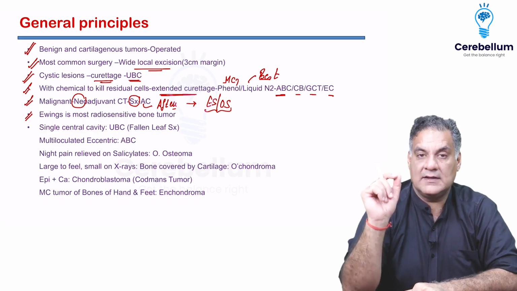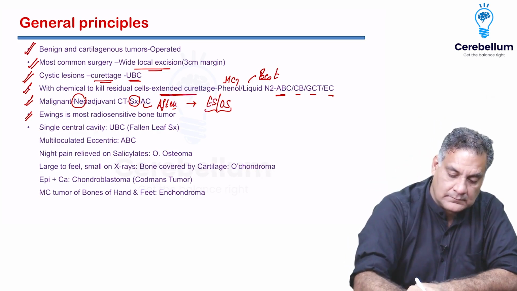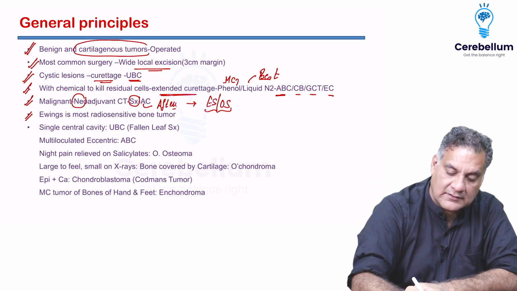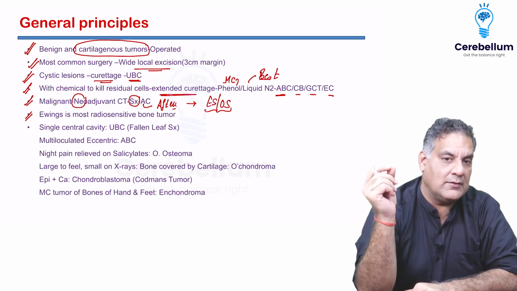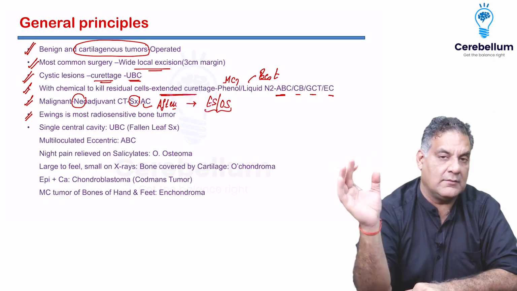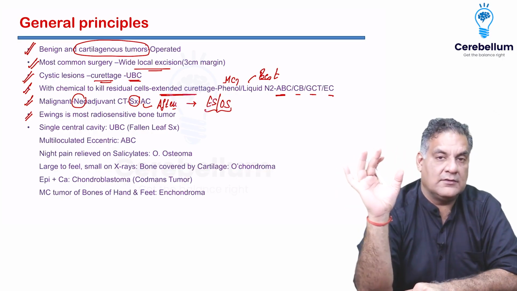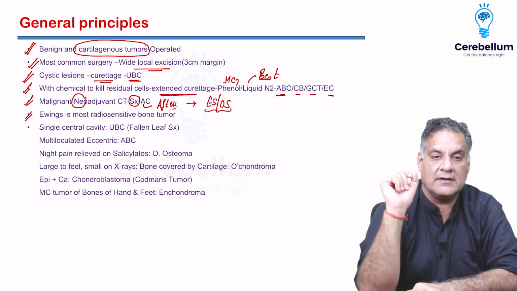Remember one more thing, cartilaginous tumors, only the surgery works. So cartilaginous tumors are chemo and radio resistant. So chondrosarcoma, you don't give chemo and radio. So it's only surgery, wide local excision, right?